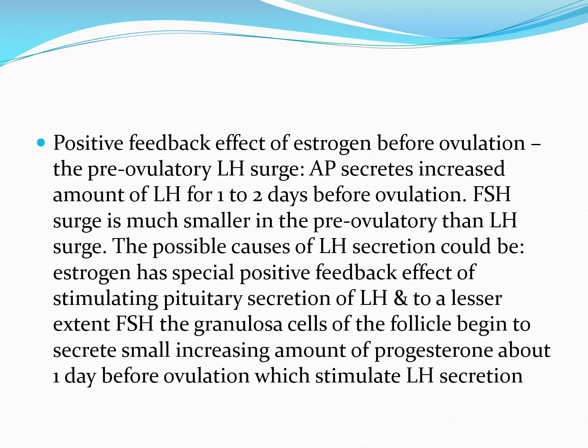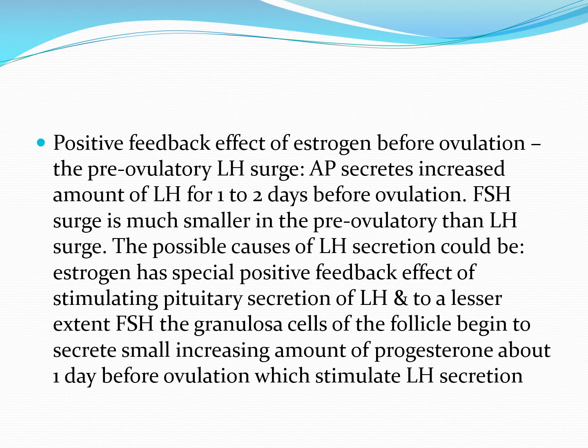Just 1 to 2 days before ovulation, both FSH and LH levels increase, but it is the LH level that is most important for ovulation to occur. FSH also increases, but in smaller amounts. The possible cause of the LH secretion could be estrogen, which has the special positive feedback effect of stimulating pituitary secretion of LH and, to a lesser extent, FSH.